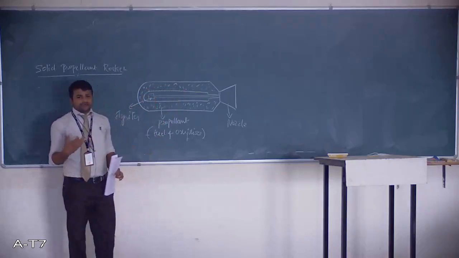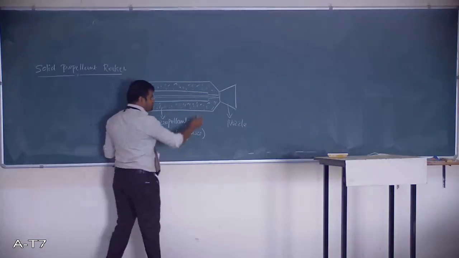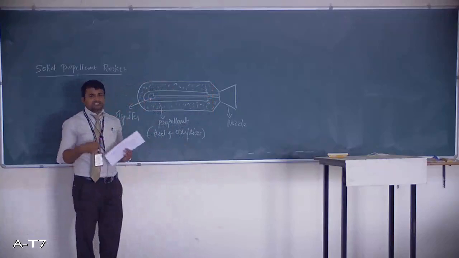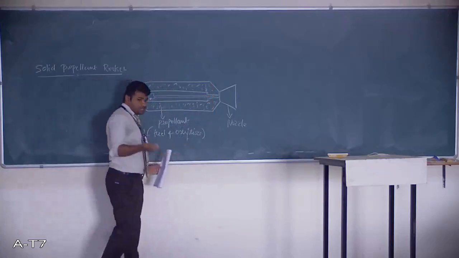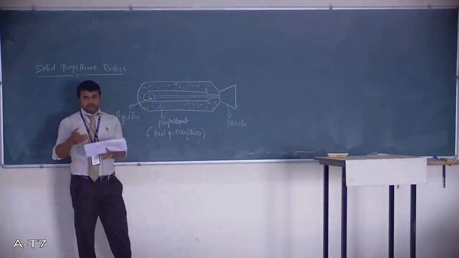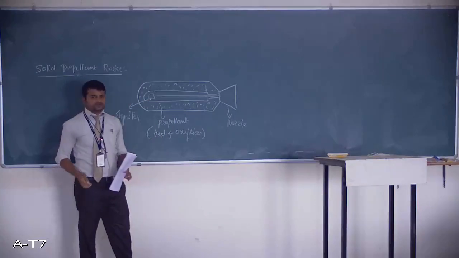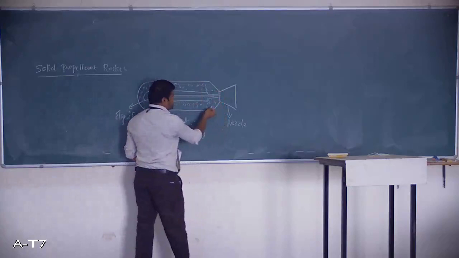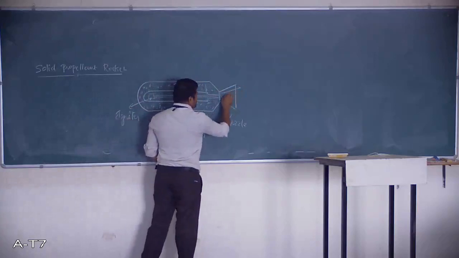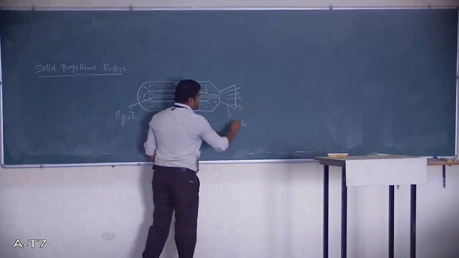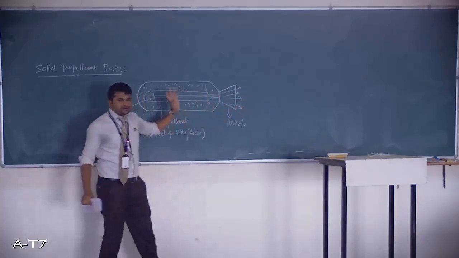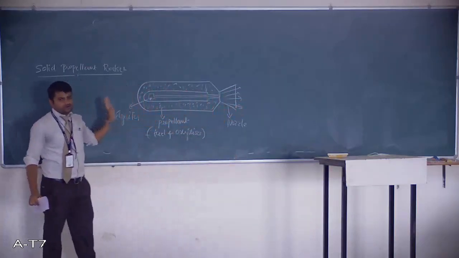Once the igniter ignites, the propellant starts burning. As we know, in an aircraft engine the hot gas goes out through the nozzle with high velocity. Similarly here also, the hot gas coming out through the nozzle goes with high velocity, which produces the thrust required for the rocket engine to move in the forward direction.